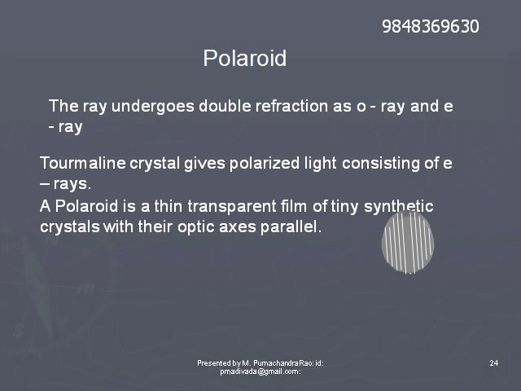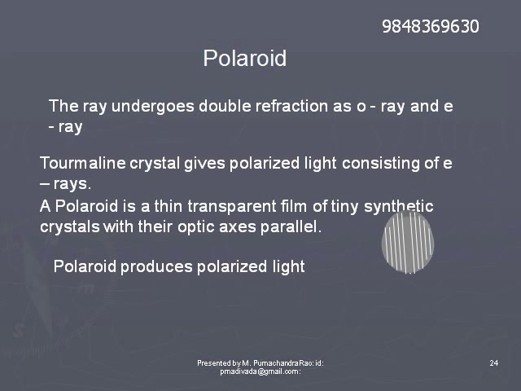Generally, we call a polarizer a thin transparent film in which tiny crystals, which have the property of dichroism, are placed with their optic axes parallel to one another.